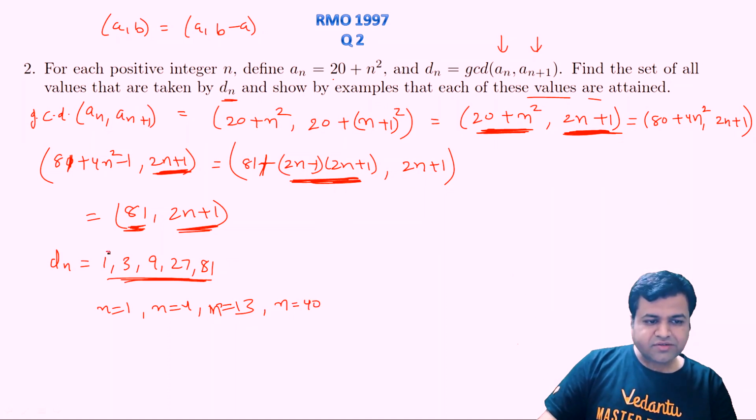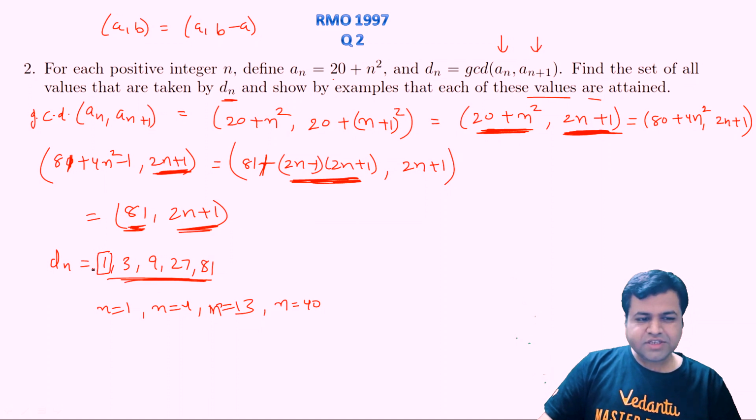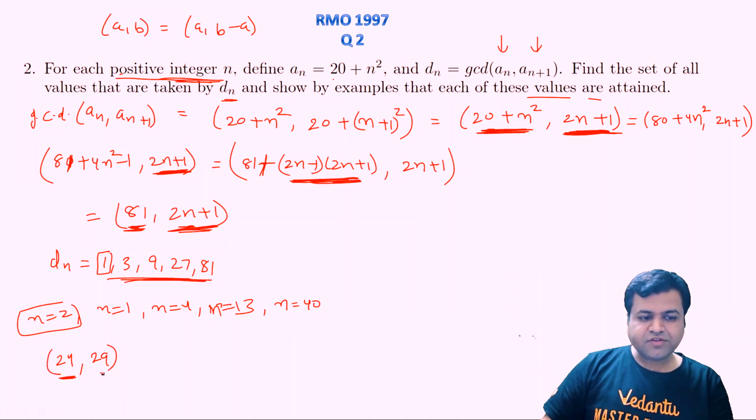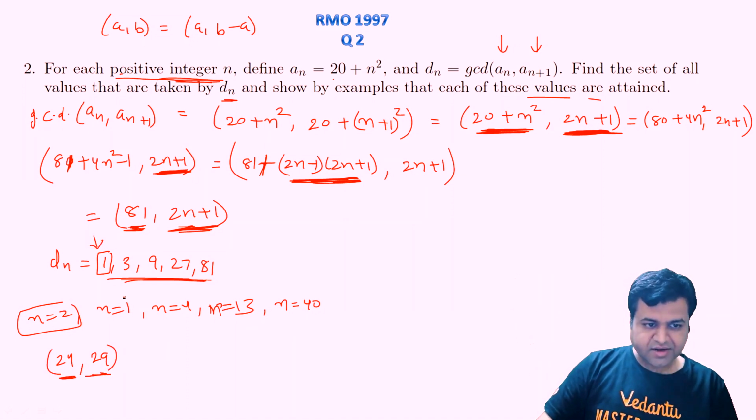Now you can ask when 1 will be achieved. 1 can be achieved at any other value. Let's say we substitute n equal to 2. We cannot substitute n equal to 0, because in the question it was mentioned that n is a positive integer. So a_n will be 20 plus 2 square, that is 24, and a_n plus 1 will be 20 plus 3 square, that is 29. As you can see, the GCD of these two numbers is clearly 1.